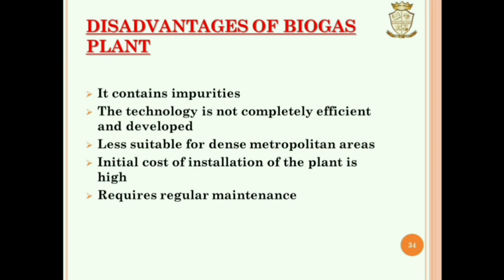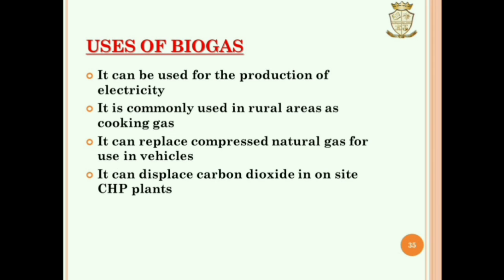Disadvantages of biogas plant. Biogas contains impurities. The technology is not completely efficient and developed. Less suitable for dense metropolitan areas. Initial cost of installation of the plant is high. Requires regular maintenance.